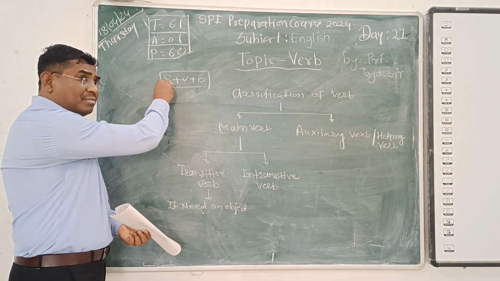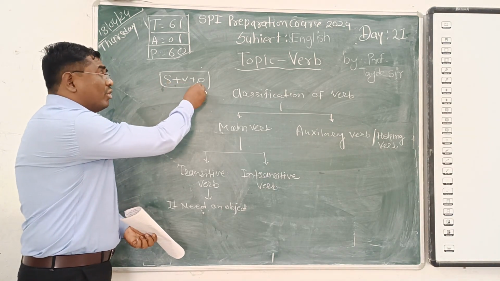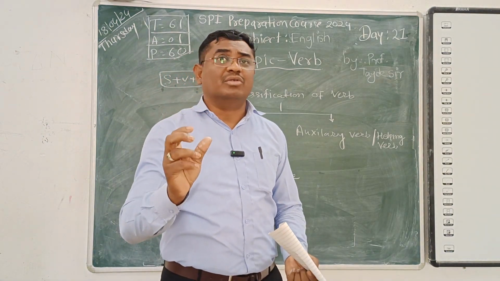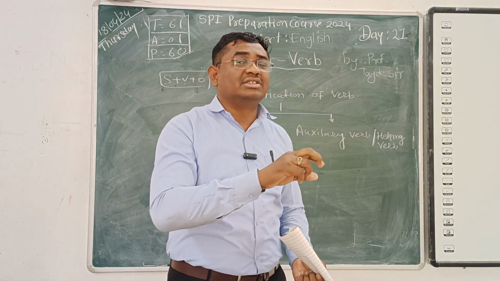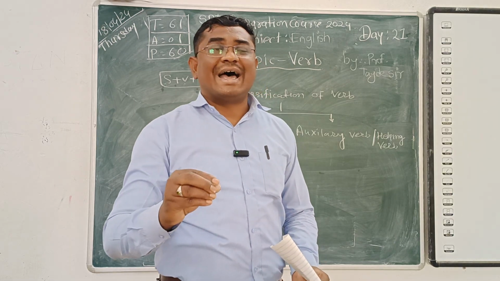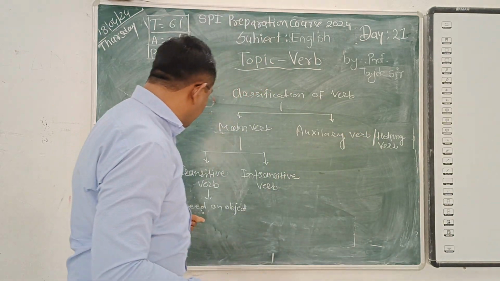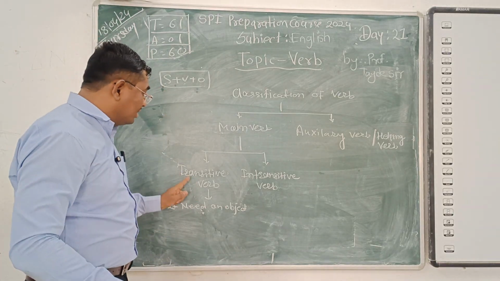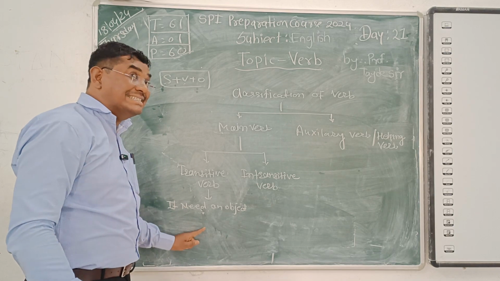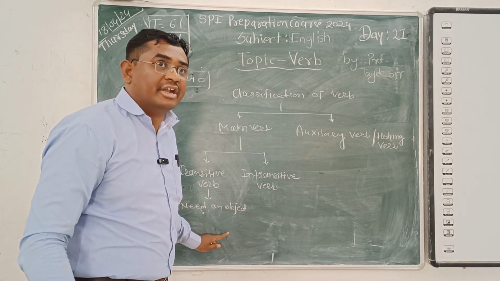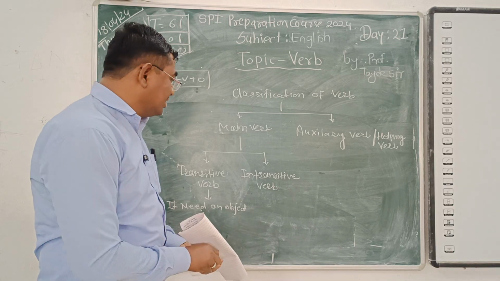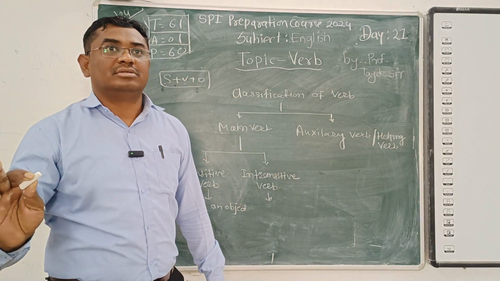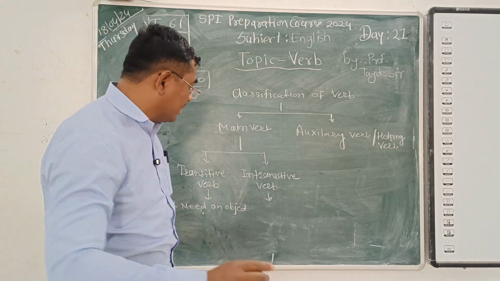What should you come to know? What is subject? What is verb? What is object? When a subject, or a pronoun or noun, is doing some action on something else, at that moment we call it an object. So in a transitive verb, when there is a formation with a transitive verb, it needs an object. And in an intransitive verb, it does not need an object. I will give you an example. Don't worry about it.